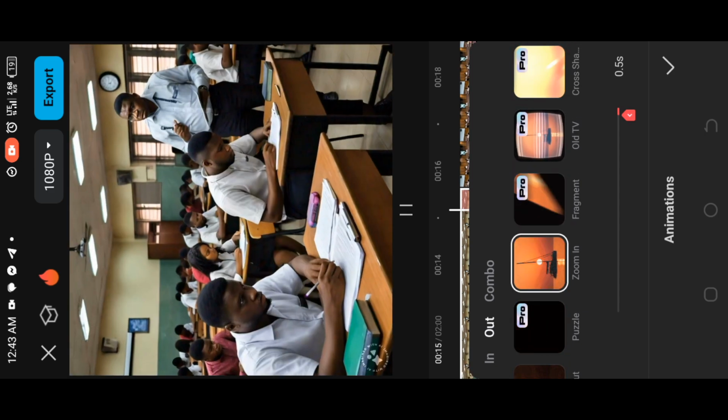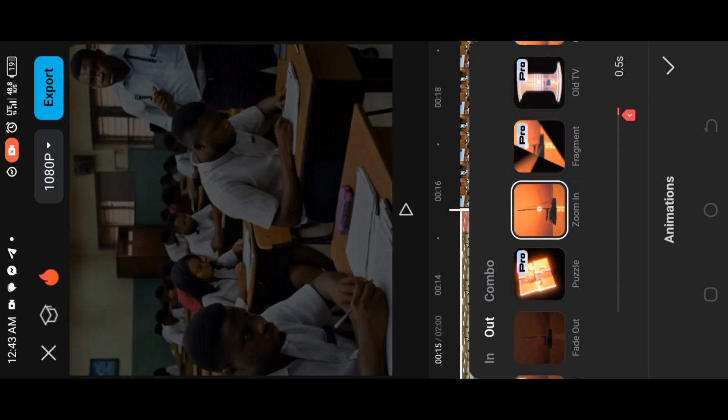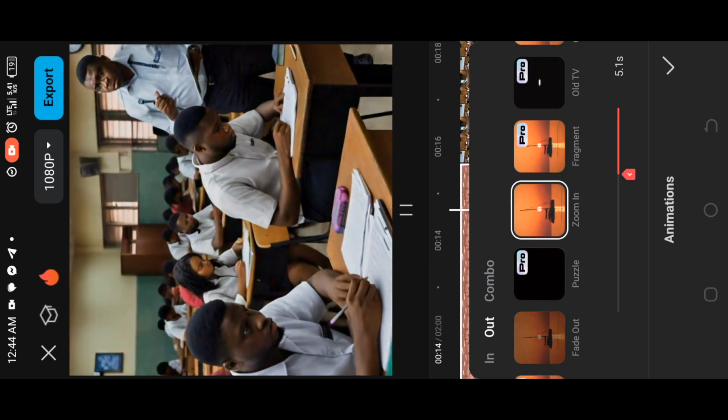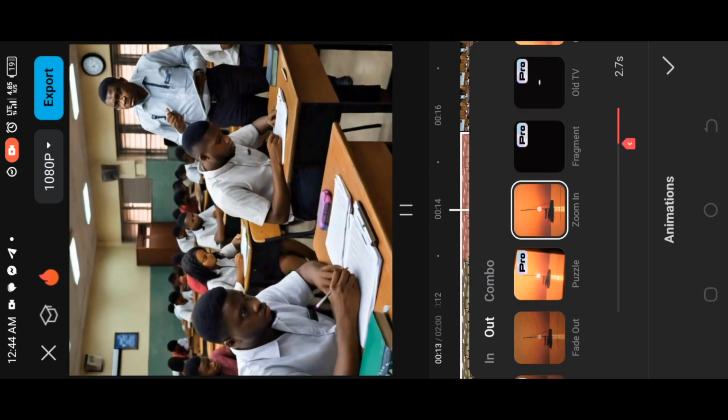The black hole option is also made available for you. Can you see the effect of the black hole option? So you just choose any one to use. For this example, I'm going to use the zoom in option. The icon provided under is the duration of the animation. You can drag it backward or forward. I'm going to place mine at 2 seconds.